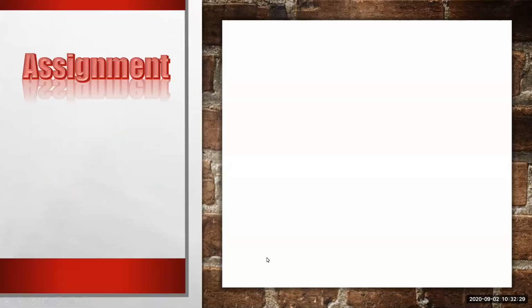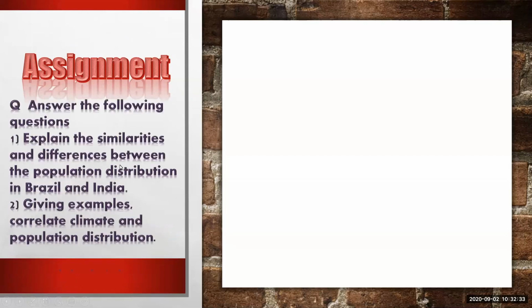Now one assignment is given here. Answer the following questions. The first question is: explain the similarities and differences between the population distribution in Brazil and India. It means you have to compare India and Brazil in terms of population distribution.